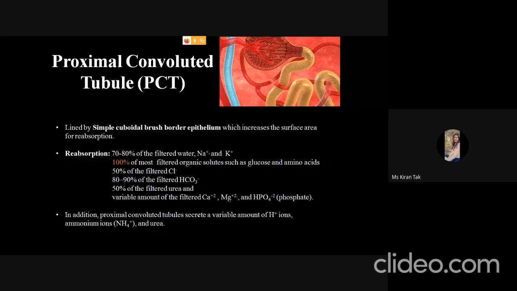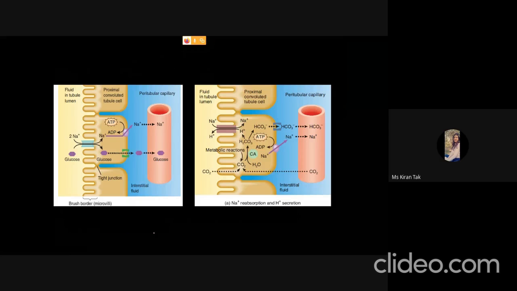And to maintain the ionic balance, the secretion of H plus ion, ammonium ion, and urea also takes place. So now we'll see how it takes place. First is the sodium and glucose symport transporter. Two sodium ions are symported with the glucose and enter into the proximal convoluted tubule cells. The glucose enters the peritubular capillary.